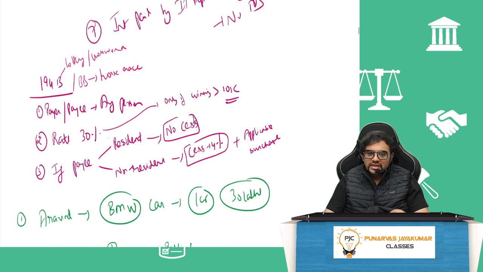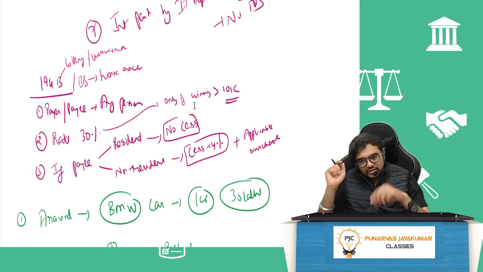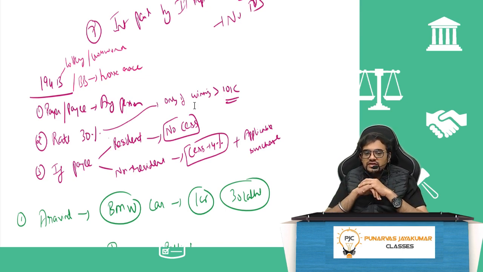Then 194B is for lottery and crossword. 194BB will be for horse race. In these cases, payer or payee. So TDS rate is given under this section, whereas chargeability is given under one more section called 115BB. So what is the rate given? 194B. How much is charged? When is it immediately deducted? That is given under 115BB.